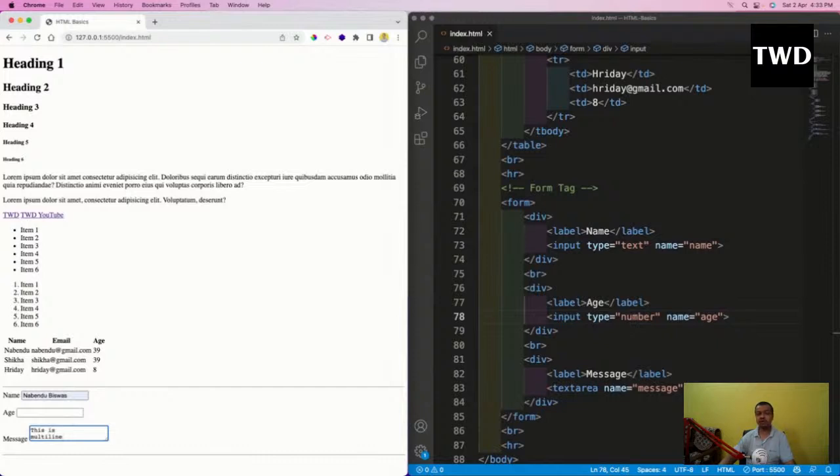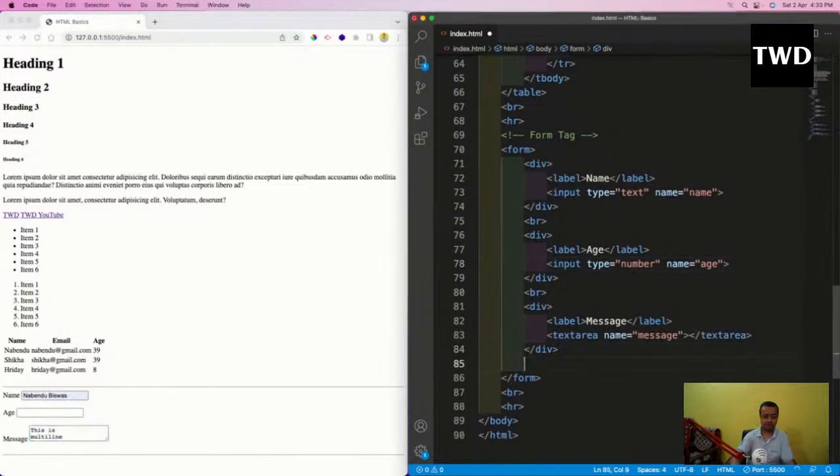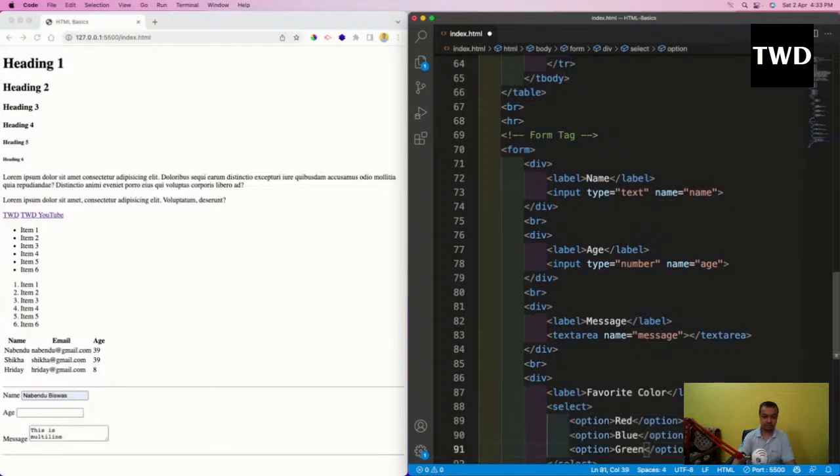Now we're going to learn about the drop down buttons. Drop downs are very important. All of you might have used them. Whoever goes to amazon.com, beautiful drop downs are there. We have all seen drop downs. So let us create some drop downs. I'll come here and do a br again, and a div again, and then inside this I'll have a label of favorite color, and then I'm going to have a select and an option like this.